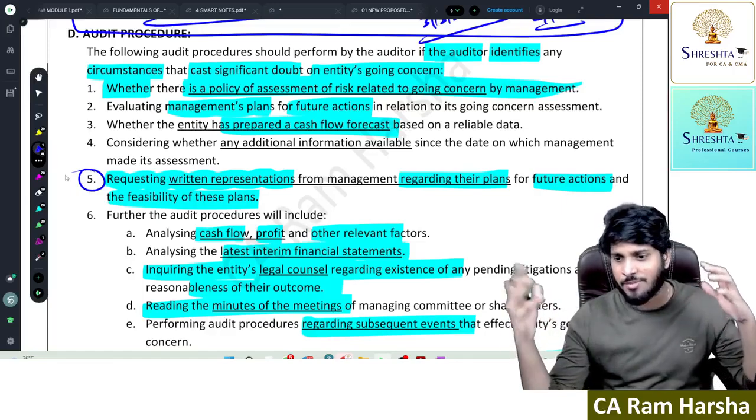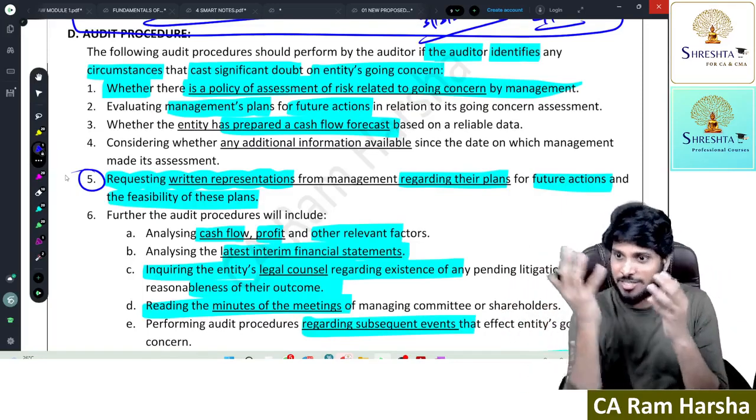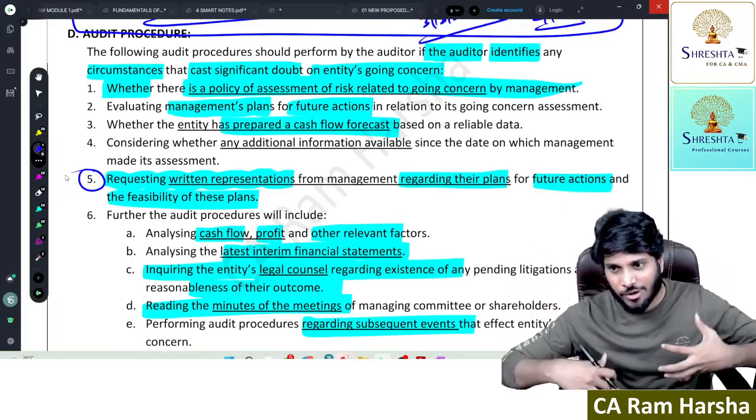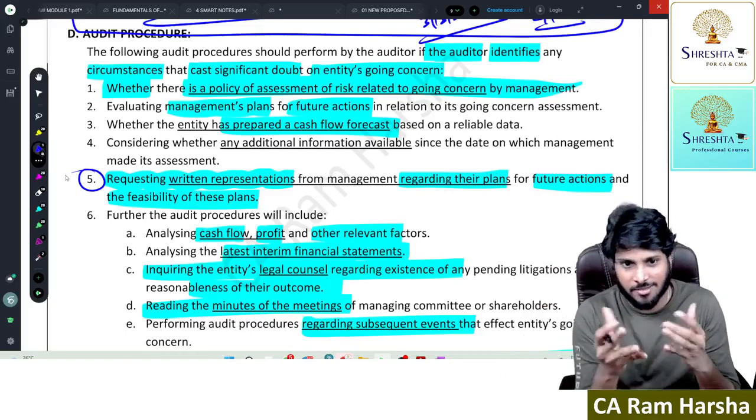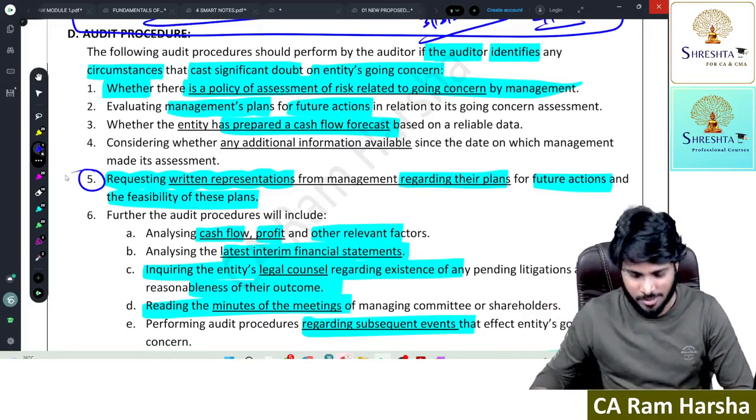At final, the discussion will be a little higher. But actually, the duration is shorter. In final, we need not give this much detailed explanation. Only at CA Inter, this much detailed explanation is required.